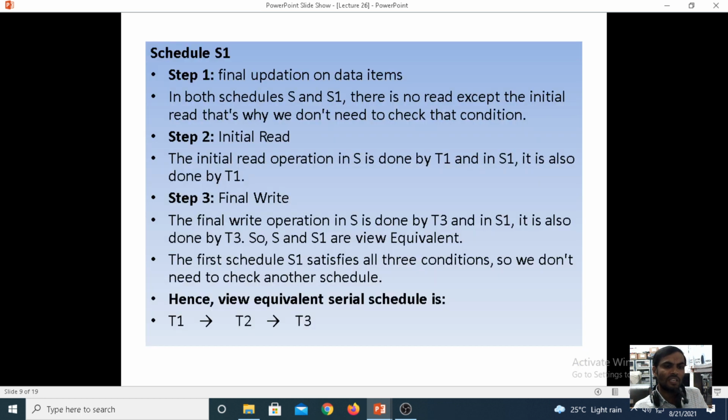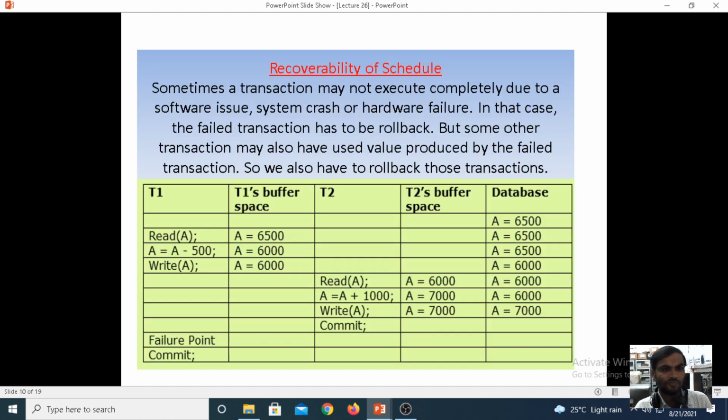Just now you saw here, it satisfies all the 3 conditions. The first schedule, S1 schedule, is satisfying all the 3 conditions. So we do not need to check another schedule. We cannot go for the S2 schedule. Then we can call it view equivalence of the serial schedule.